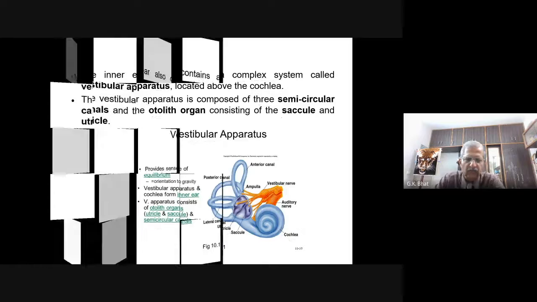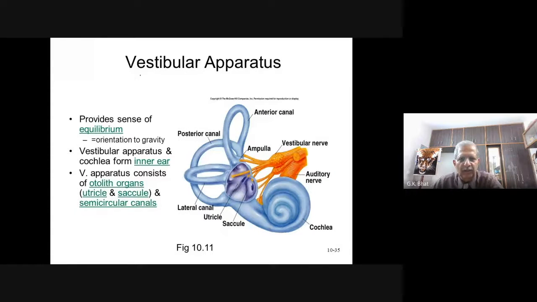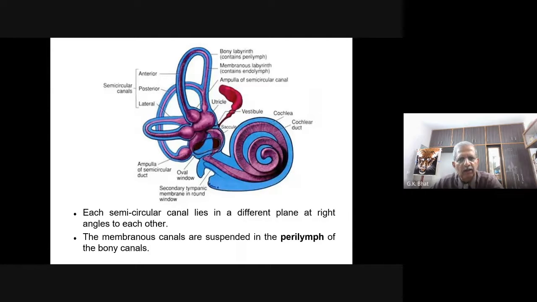Now let us see what is the function of these. This is again the vestibular apparatus showing the three semicircular canals and the otolith organs, which include the utricle and saccule. The vestibular apparatus provides the sense of equilibrium. Each semicircular canal lies in a different plane at right angles to each other. Very important point: they are situated at right angles to each other.